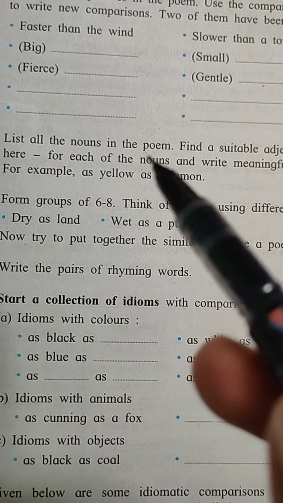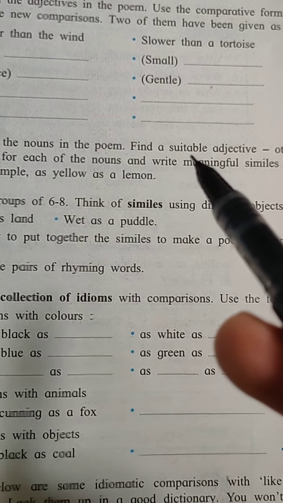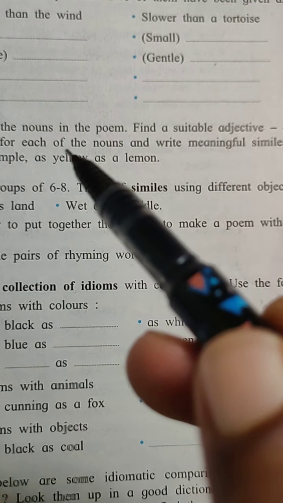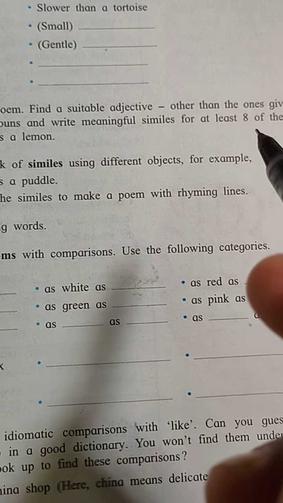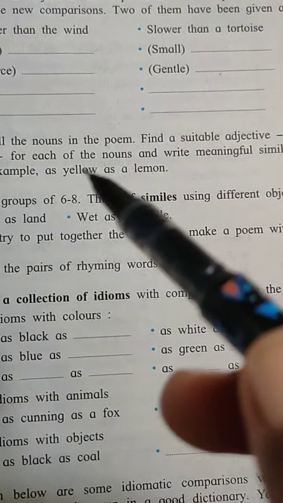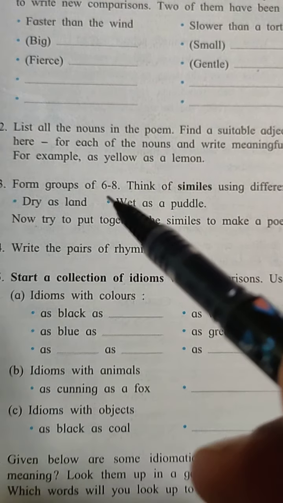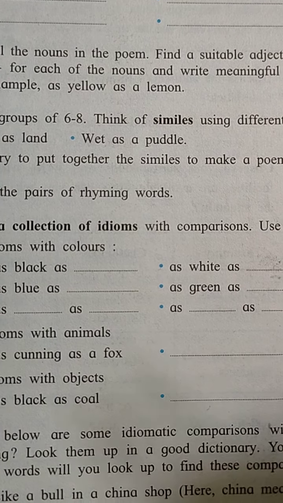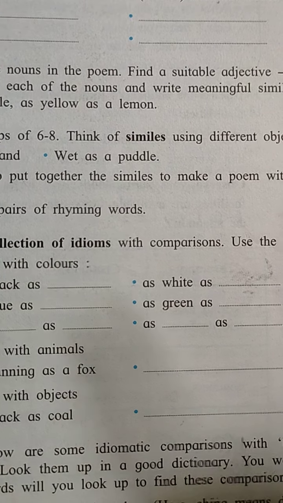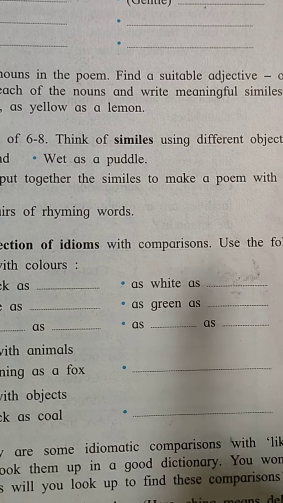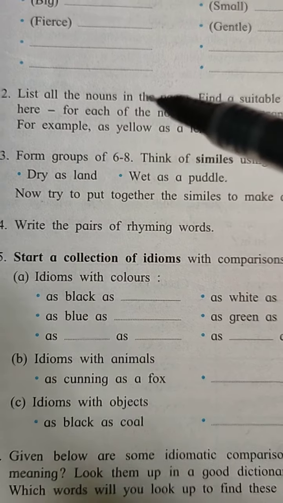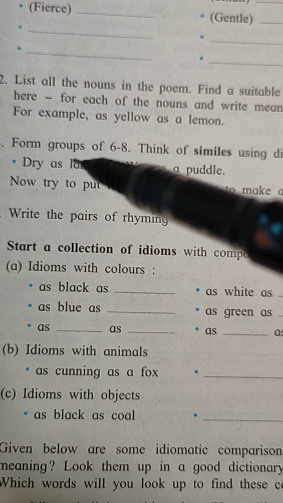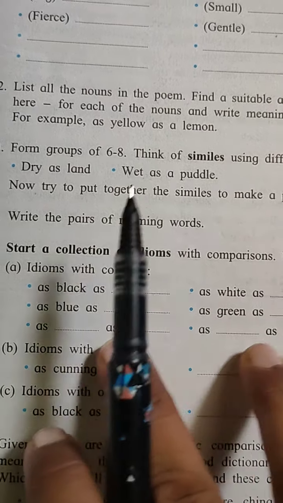List all the nouns. Find a suitable adjective other than the one given. For each noun, write a meaningful similarity for at least 8 of them. As yellow as a lemon, as rapid as a spaceship, as tough as a snail, as dangerous as a dinosaur, as brave as a tiger, as nice as a lamb. That is what the noun comparison forms are; this group 6 set you will do on your own.